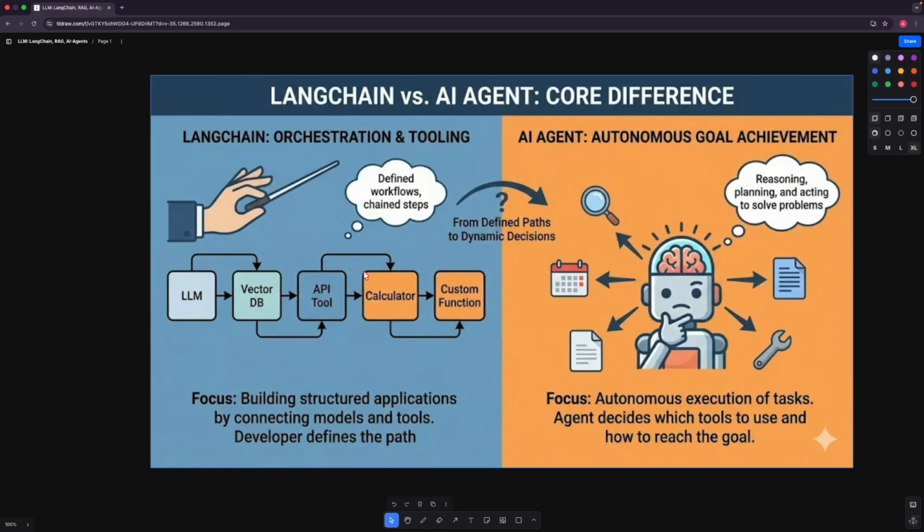But now how is it different from an AI agent? Here, an AI agent is like an autonomous execution of the task, where the agent itself will decide which tools to use and how to reach that goal. Okay, so basically it reasons. It's like our human brain, where it will reason every step, like after this step what it has to do, which tool it needs to call, how it has to process it. It just goes to and fro while generating the response. Okay, so here let's first take one example of an agent. Let's understand how that agent works, and then we'll look at a simple demo of that.